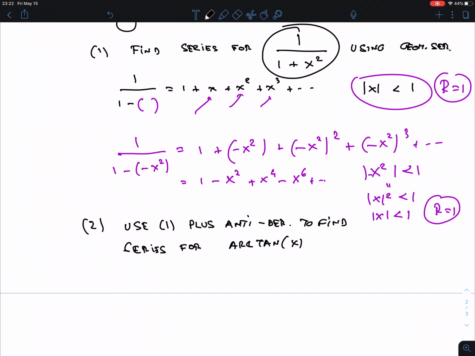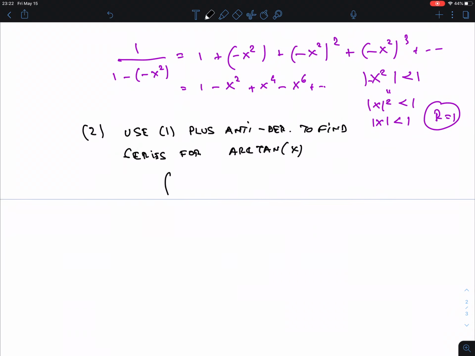Now, this is something that you have to know. Why is this working? Because the antiderivative of 1 plus x squared dx is arctangent. I write it here. Okay, so that's the thing that you need to know then. Hopefully you know, right? These are still calc 1, but no, there's actually calc 2. So, okay.